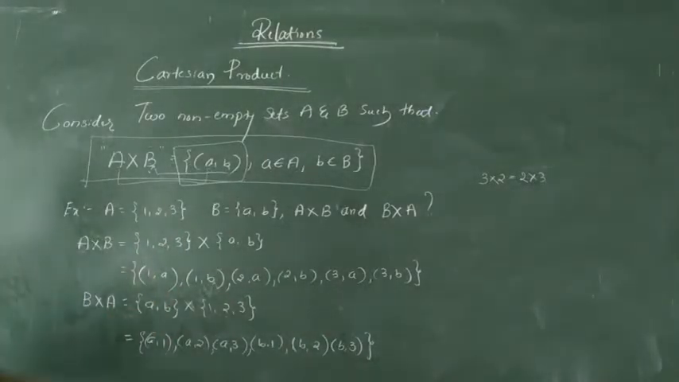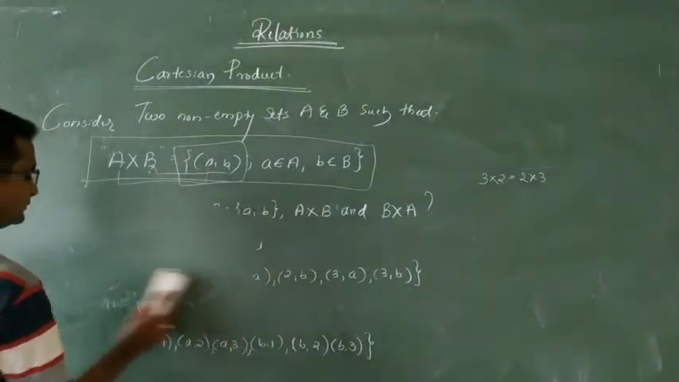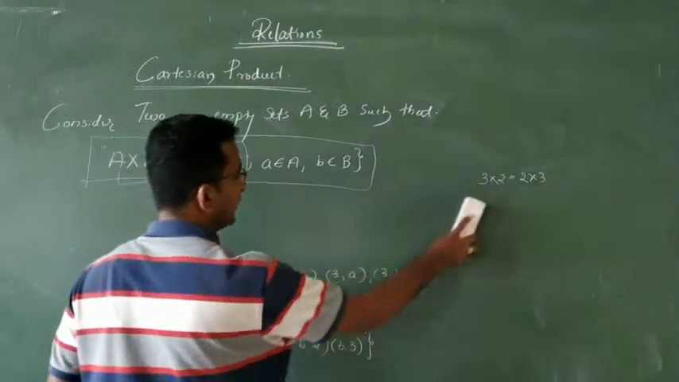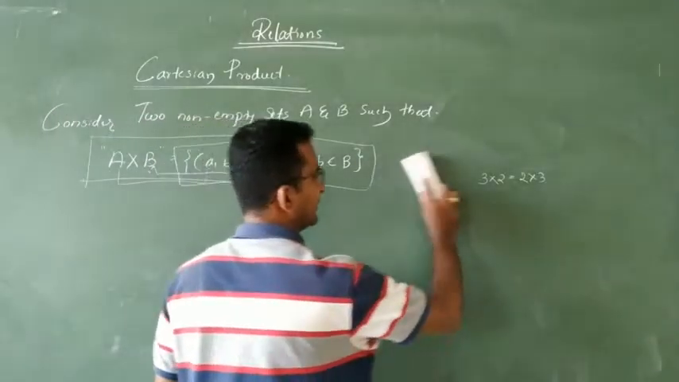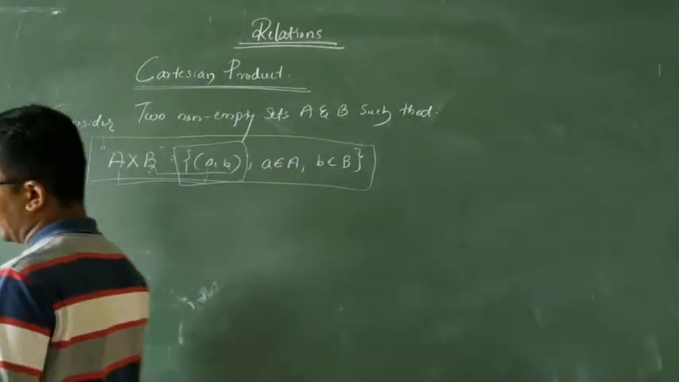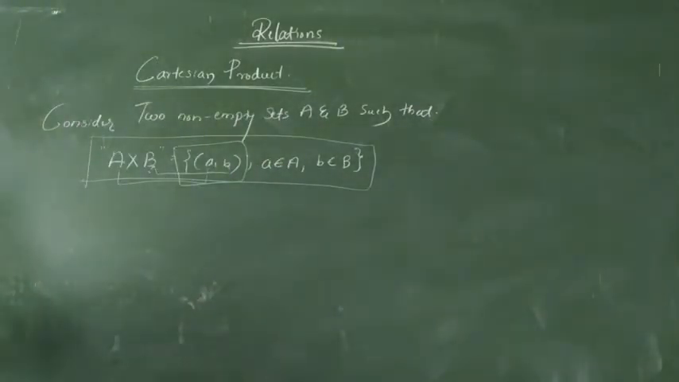Okay. So by pausing the video, you should note down the notes. I will take one more example. This is very important: for the Cartesian product, we have to write out the ordered pairs. I will take one more example.